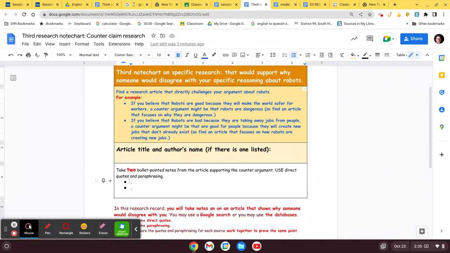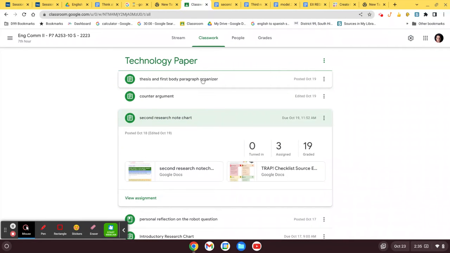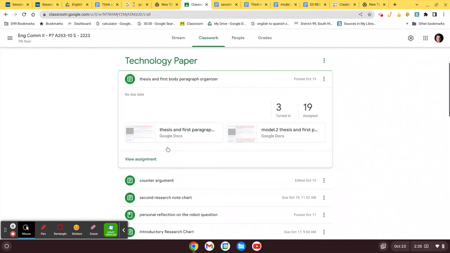And then you will take just two bullet point notes down here on that. They can be either quotes or paraphrases. Just remember, the only reason you're putting a counterclaim or counterargument into the paper is because you're going to disagree with it.